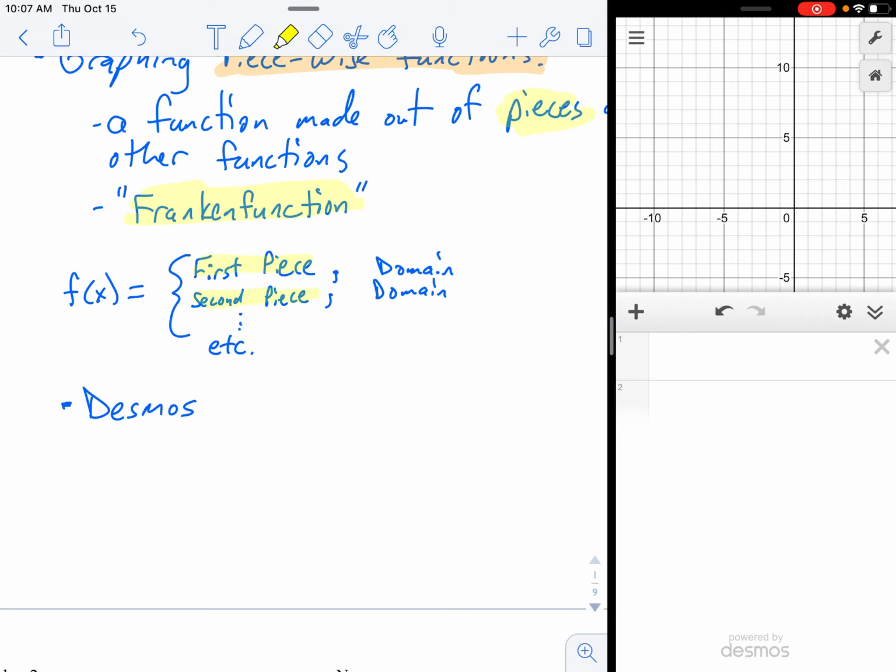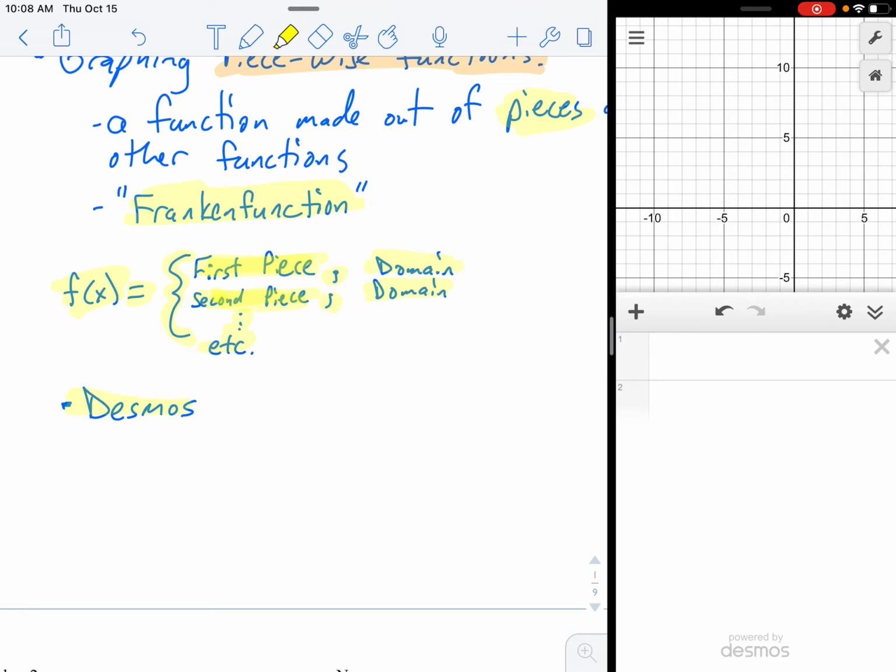So the notation, you might have y equals or f of x equals, and then this funny symbol here, which is called a brace. The first piece, a comma, and then a domain statement. And I don't expect you to understand what that means right now, but when we get down to the examples, I'll tell you exactly what it means. Then there's a second piece, a comma, and then another domain statement. And then there can be multiple pieces. In this worksheet, we're just going to do 2-piece and 3-piece piecewise functions.